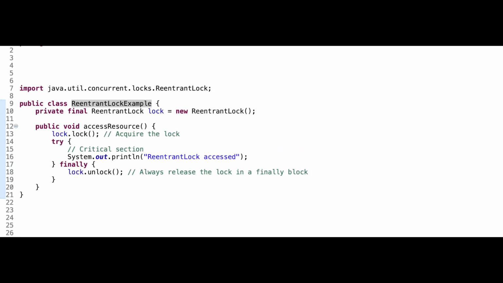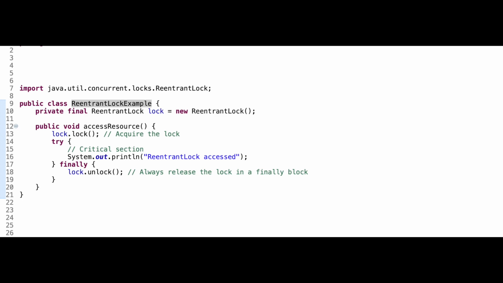Now talking about ReentrantLock, this provides you explicit locking and unlocking. So you can call lock method and unlock method to do locking and unlocking, right? Now it also gives you timeout functionality and interruptibility. You can use tryLock method, which is going to specify a time to wait for the lock. Interruptibility allows the thread to respond to interrupts while waiting for the lock.